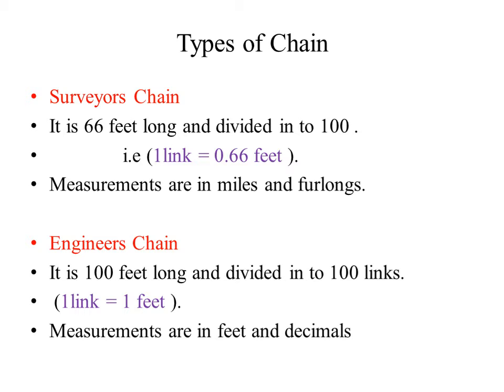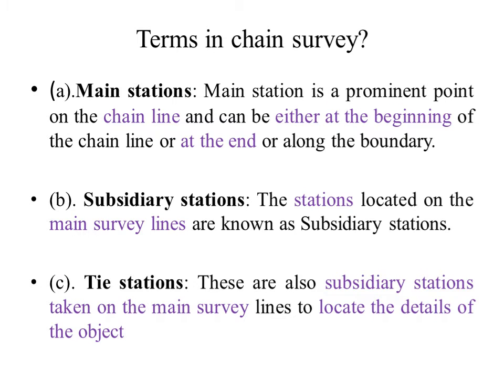Similarly, the engineer's chain is 100 feet long and is divided into 100 links. Therefore, one link is going to measure 1 foot and the engineer's chain is used to measure the distance in feet and decimals. This slide refers to chain survey.